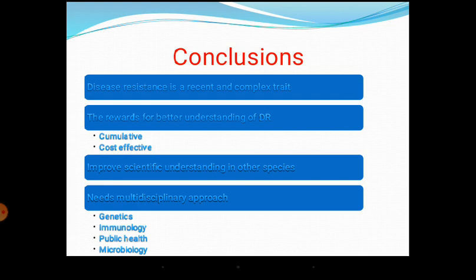Then, disease resistance should be approached from a multidisciplinary angle. You should look at genetic background, immunology, public health. All these areas should work towards the common goal of having a disease resistant flock. We cannot say genetics is very important and others are not important, or immunology is important and others are not important. You need to give importance to all the disciplines so that we'll have a better result in the end.